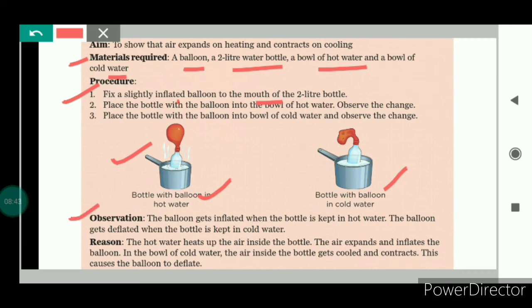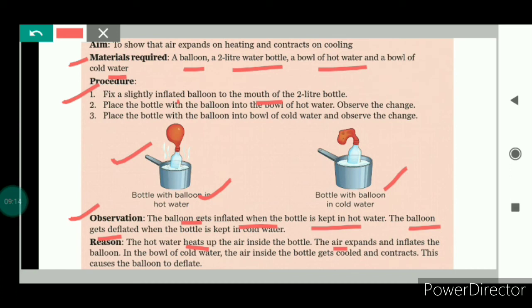You will see that the balloon gets inflated when the bottle is kept in hot water, and when the bottle is kept in cold water, the balloon gets deflated. Let us try to understand why it happens. The hot water heats up the air present inside the bottle, because of which the air expands and inflates the balloon.